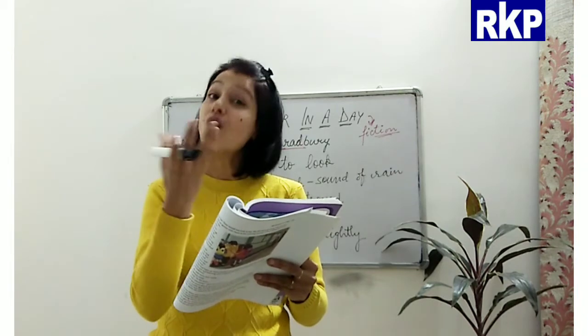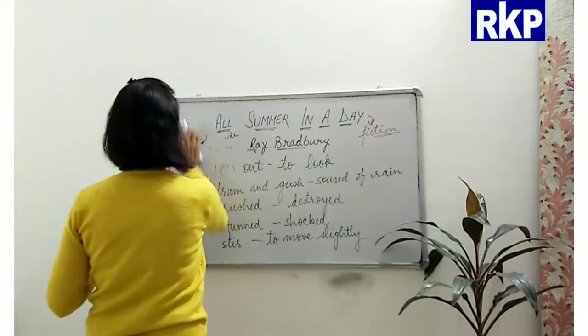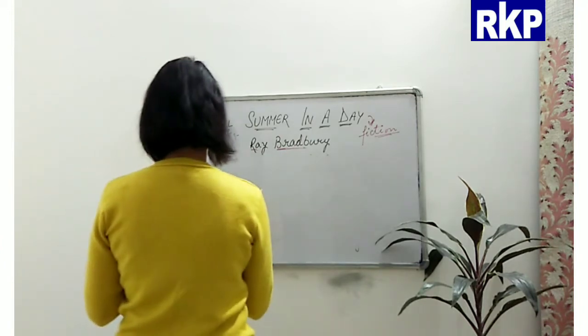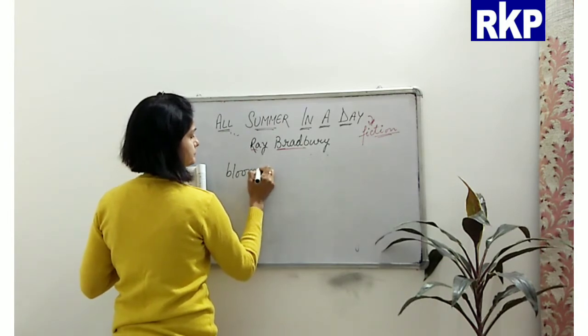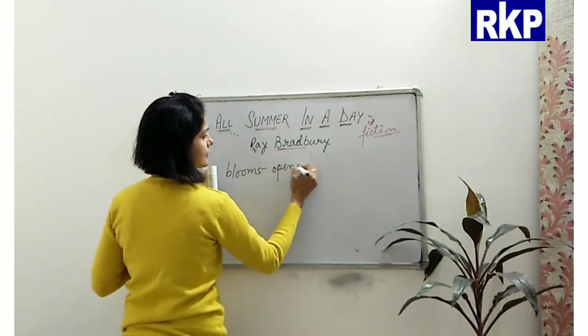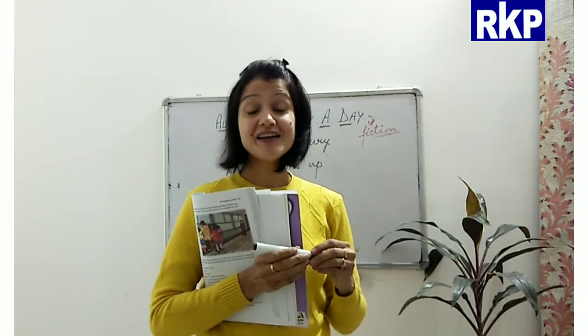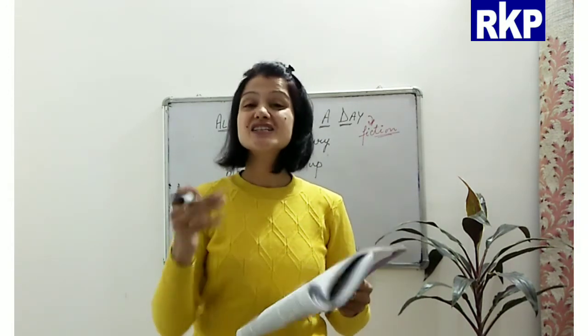So bloom means opens up. So this is what Margot had written in her poem, that according to her, the sun was a flower which bloomed just once, for just 1 hour, right?